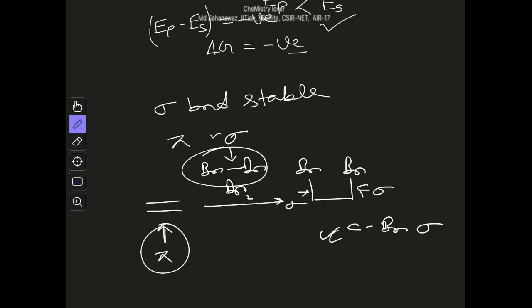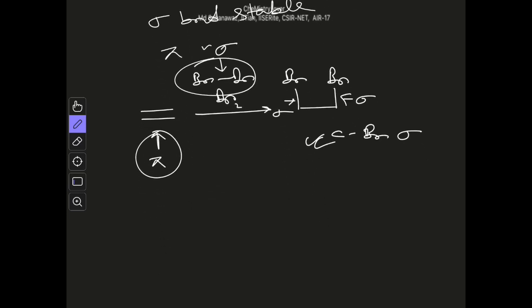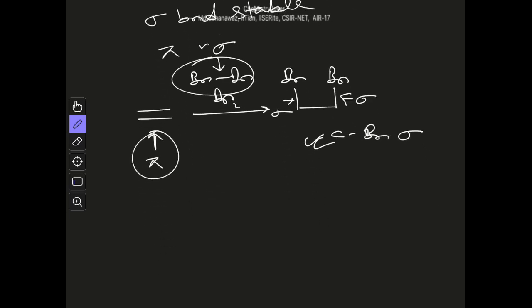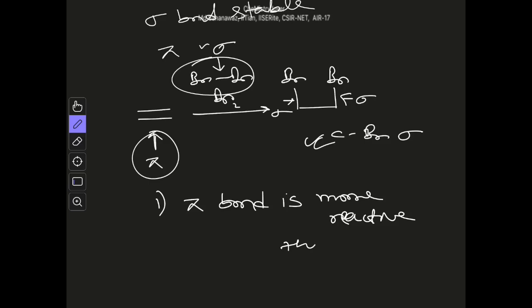So from our intuitive knowledge that a sigma bond is more stable than a pi bond, we can say a few points. Number one, a pi bond is more reactive than a sigma bond.